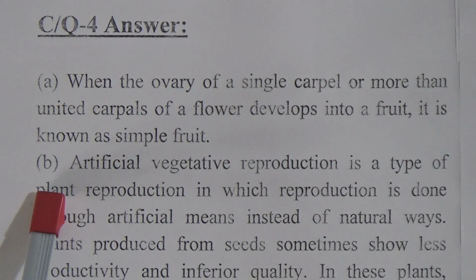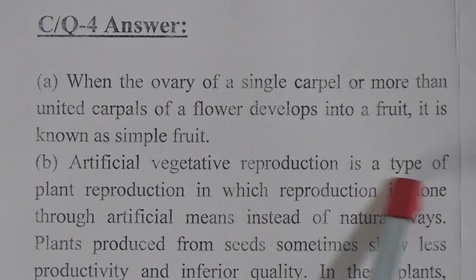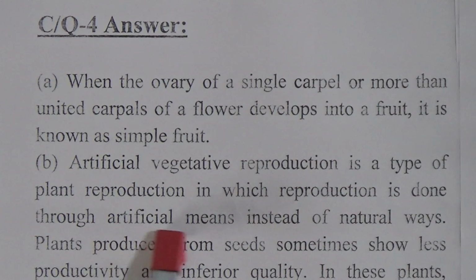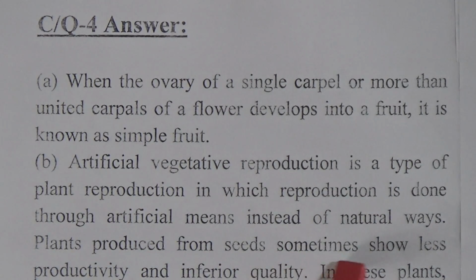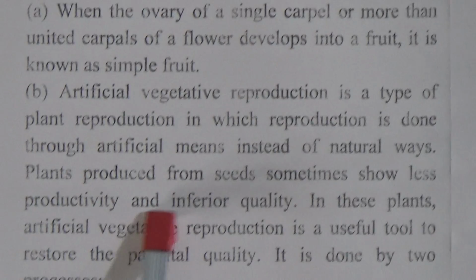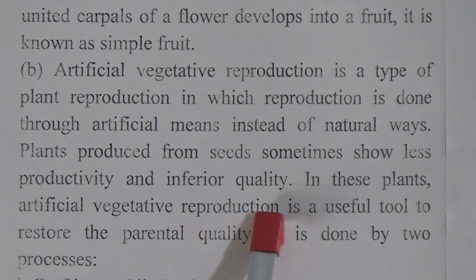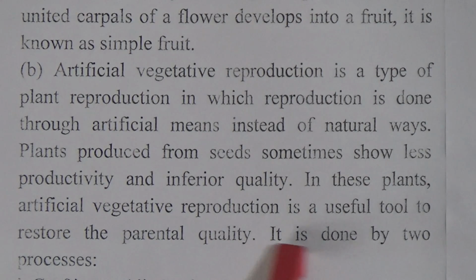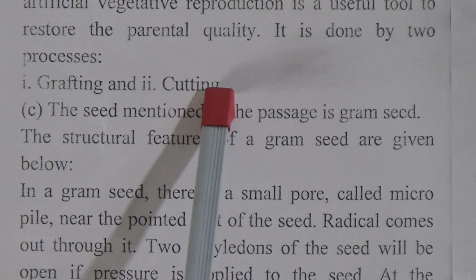And second question, that means question number B, what do you mean by artificial vegetative reproduction? The answer is, artificial vegetative reproduction is a type of plant reproduction in which reproduction is done through artificial means instead of the natural way. Plants produced from seeds sometimes show less productivity and inferior quality. In these plants, artificial vegetative reproduction is a useful tool to restore the parental quality. It is done by two processes. The first one is grafting and the second one is cutting.